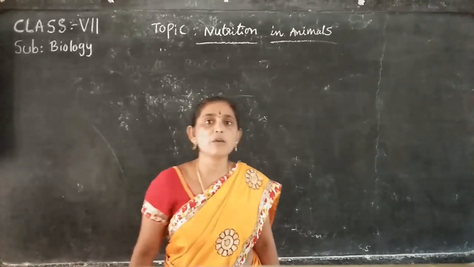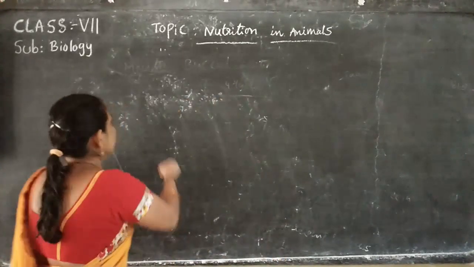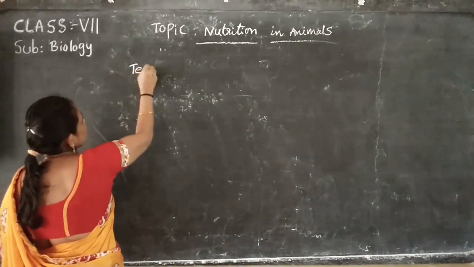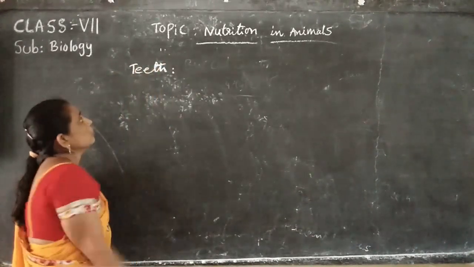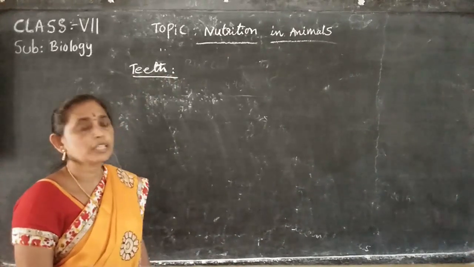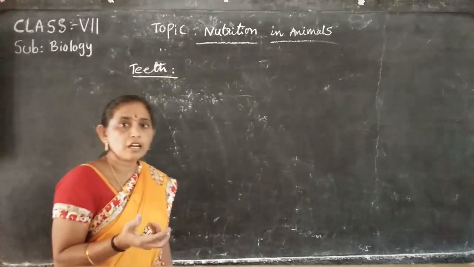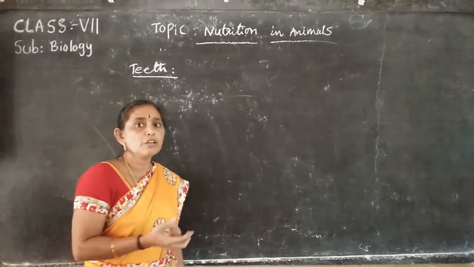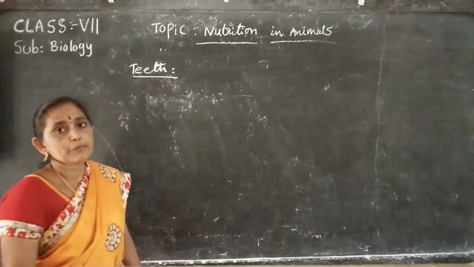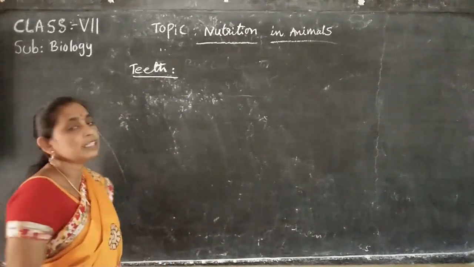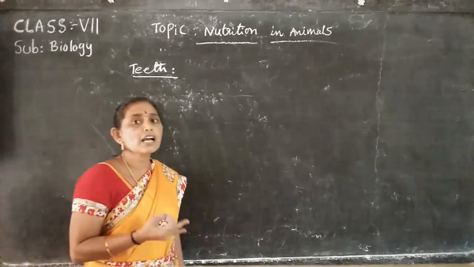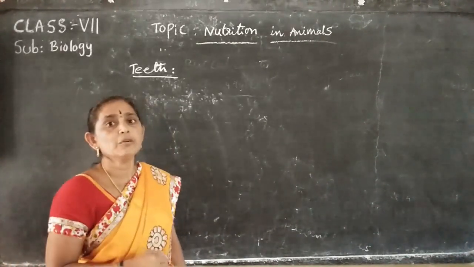Next, now we will discuss the topic of teeth. Teeth are important in the mouth cavity. They chew the food materials. Different types of teeth are present in the mouth cavity. They are canines, incisors, premolars and molars.